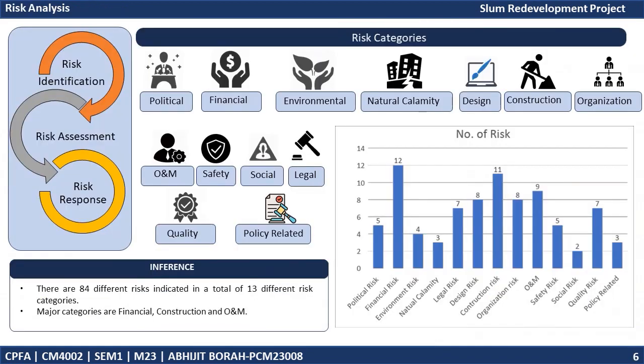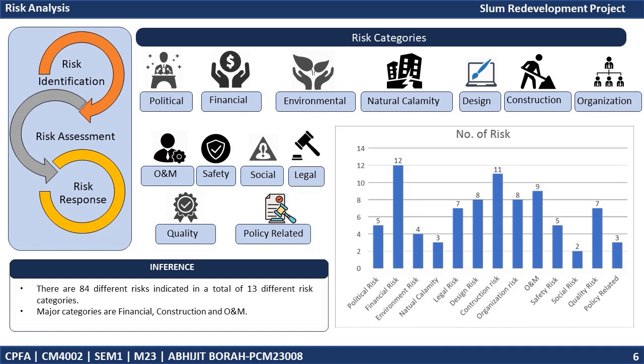Now coming to the risk analysis, there are a total of 84 different risks indicated in a total of 13 different categories of risk. The methodology of the risk analysis is carried out in three different stages. First is risk identification, which is a process of systematically identifying, analyzing, and understanding potential risks that could impact the achievement of objectives within a project or organization. Then is the risk assessment, which is a process of evaluating potential risks to an organization, project, or activity.